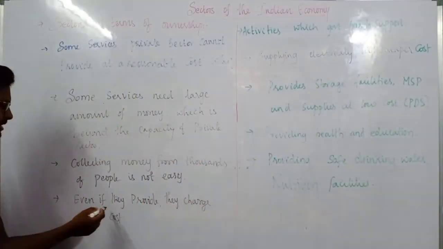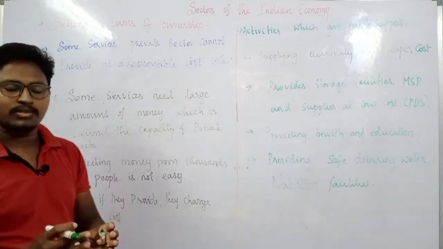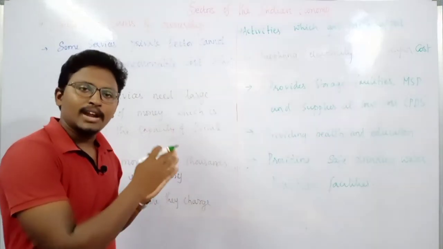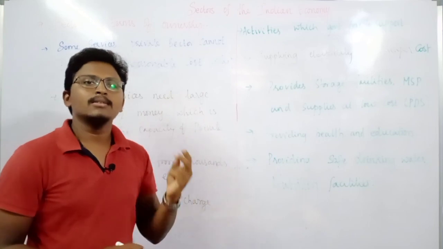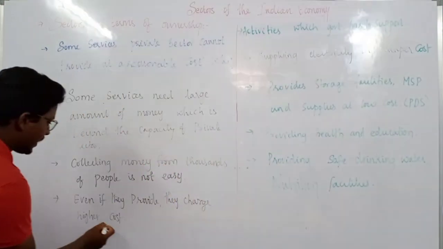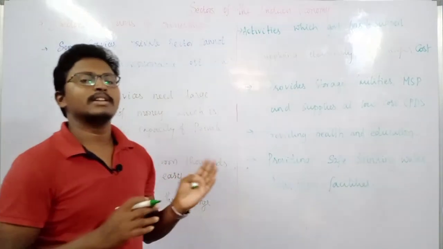Then the next thing is that even if a private company is able to provide this, they will charge a higher cost when they provide these services.